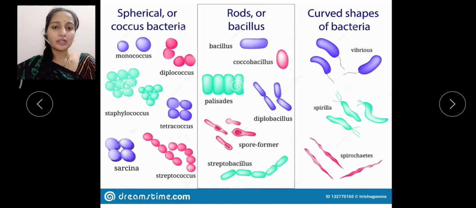Along with all these types, we have different shapes of bacteria also. The comma shaped bacteria we call vibrio. We have spiral shaped bacteria, which we call spirilla, which is the plural; spirillum is the singular. And we have ribbon shaped bacteria, which we call spirochetes. All these are the different types of bacteria which come under Monera.